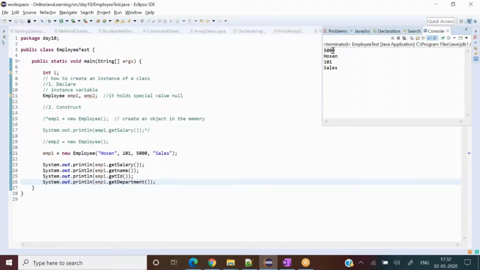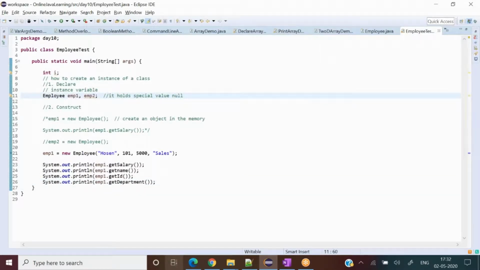So can you see 5000, Hossein, 101 and sales? Earlier we were having null, 0, 0 and null, something like that, all right? So it means things started working fine for me, but I would like to visualize how the things are working. So now let's start with the diagram and with debugging on.